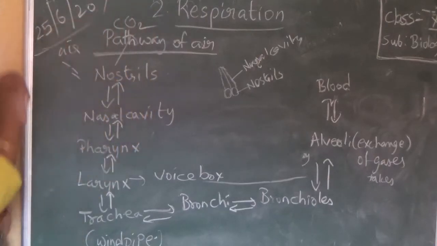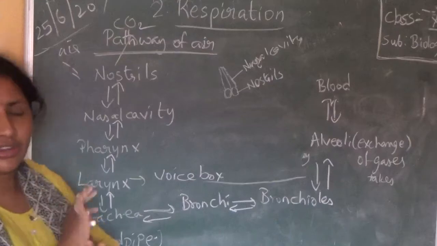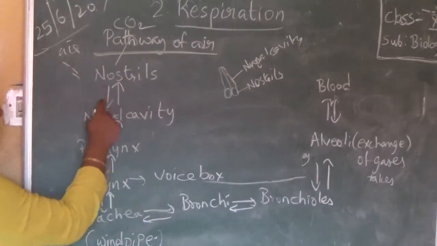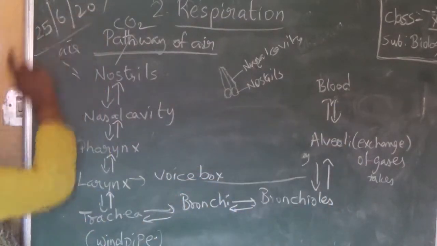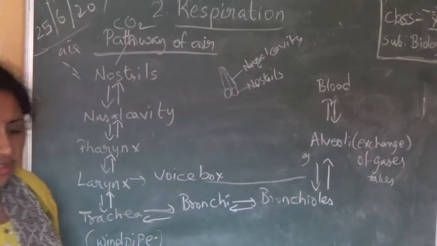CO2 will go out. So that's why we are drawing two arrows. If you draw only one arrow, the pathway is wrong. You should definitely draw two arrows. Oxygen is coming in this manner, carbon dioxide is going out in this manner. That's why you need to draw two arrows. Okay? So this is the pathway.